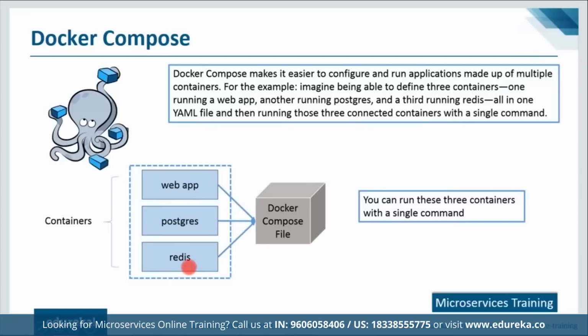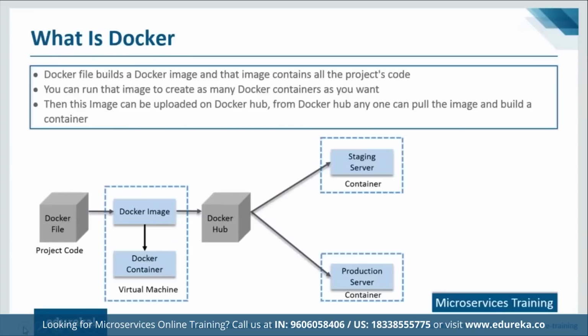So we have three applications and we write the configurations for all of them. We define all three applications, running on different containers, in a Docker Compose file, that is docker-compose.yaml. And then with one single command, I can run all of these three containers. That's what Docker Compose is. All right, I'm going to show you practically how it works. So let's move forward for now.